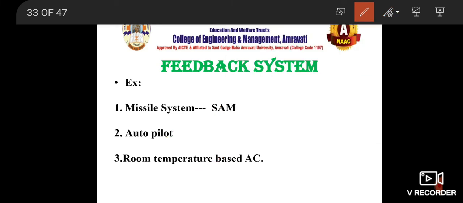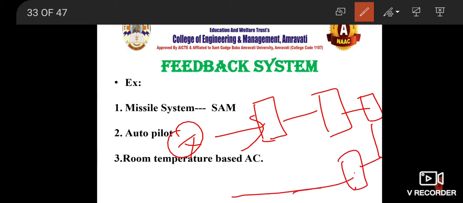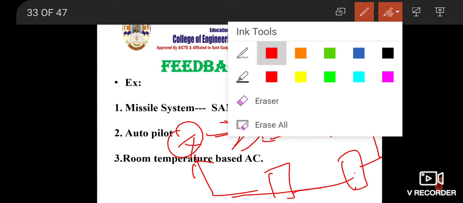Now to represent a feedback system, you can simply write it like this. Suppose this is the input you are providing and this is a particular system. It is giving a certain output, here you are measuring the output, and here a particular device is comparing the output and giving the feedback to the system. After the feedback is given, the input is again modified. So that is a very simple diagram.